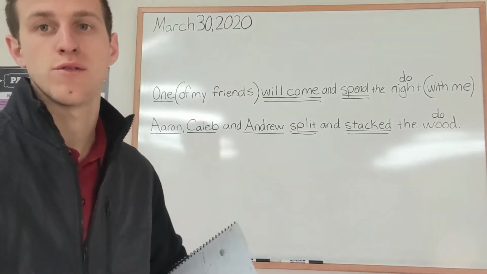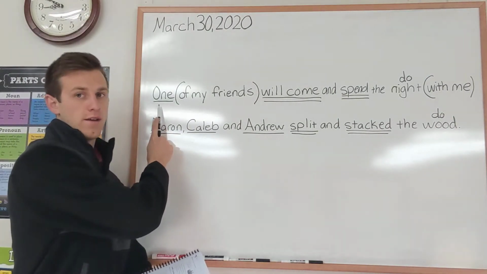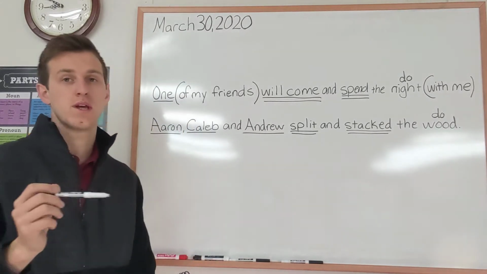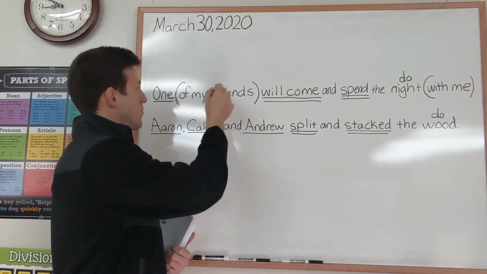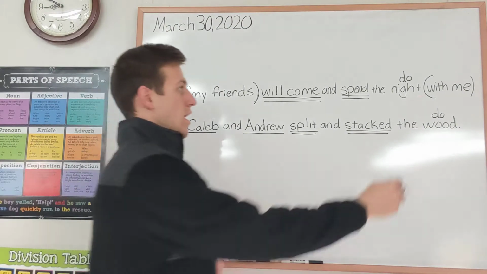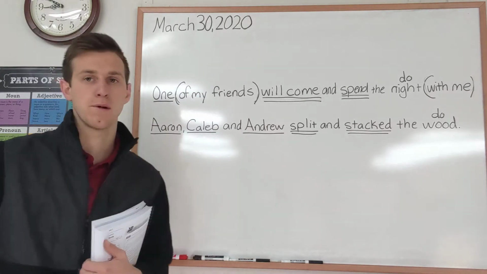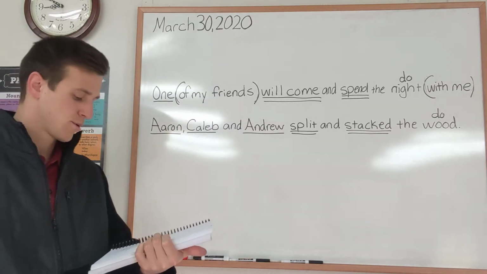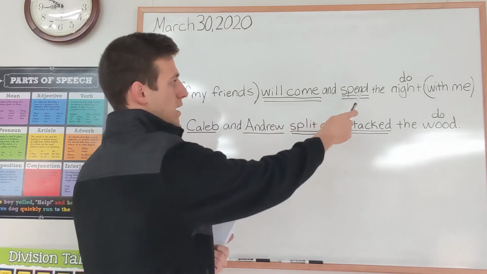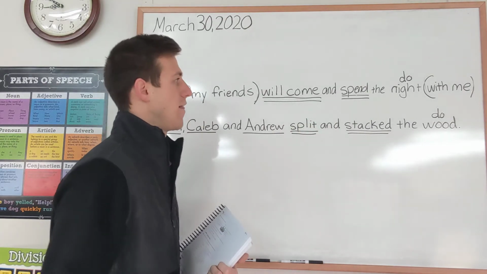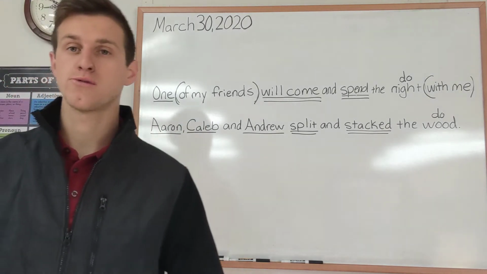All right, I'm just going to go over these sentences up here on the board. Our subject, we should have had 1 underline, right? Because remember, the first thing we did was go through and put parentheses around our prepositional phrases. So of my friends would have been a prepositional phrase, and with me would have been a prepositional phrase, because with and of would both be our prepositions. And then the second thing we were supposed to do is go through and underline each verb twice. So will come and spend, these would be our 2 verbs. And then the last thing we were supposed to do was label our direct object, all right?